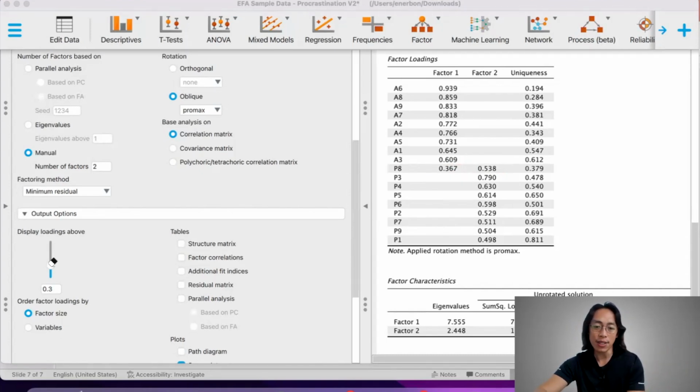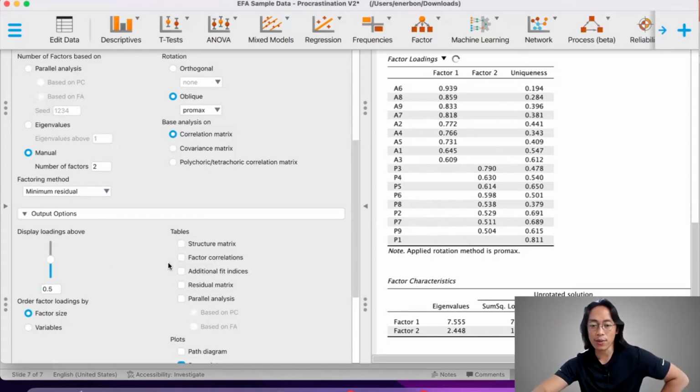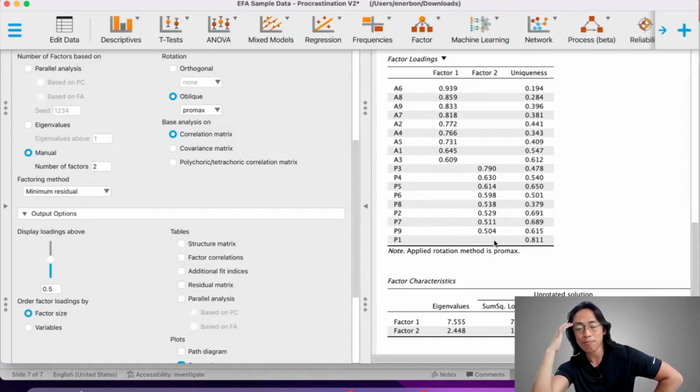Now, let's try to adjust this and make this 0.5, and let's see what happens. So if we make that 0.5, and 0.5 and above is, like what I said, ideal, you will notice that item P1 is no longer loading on factor 2. So again, you might say, perhaps we can remove this.